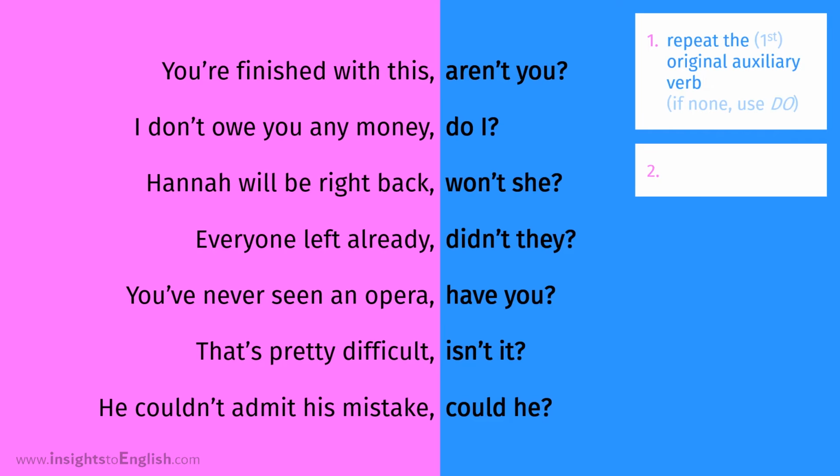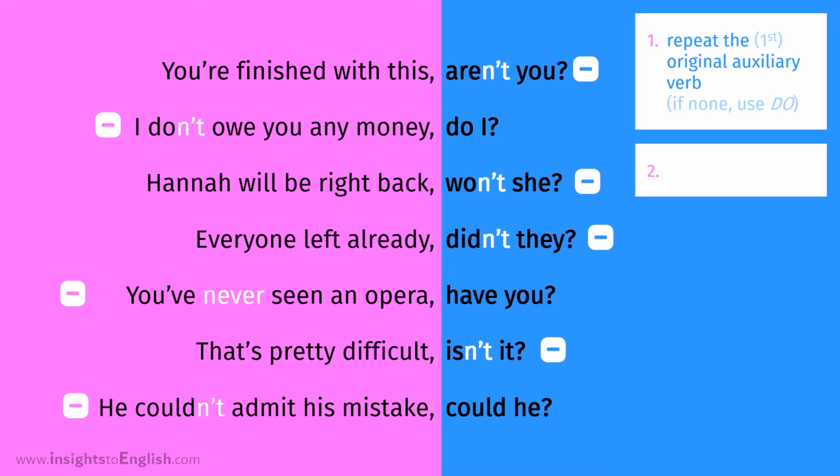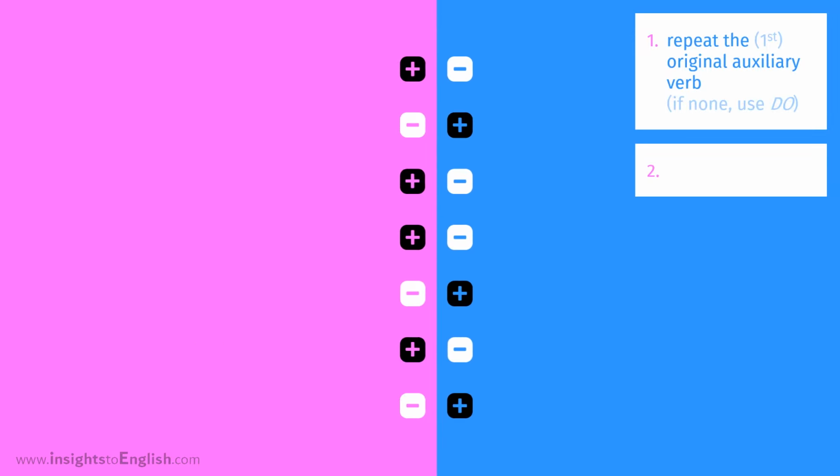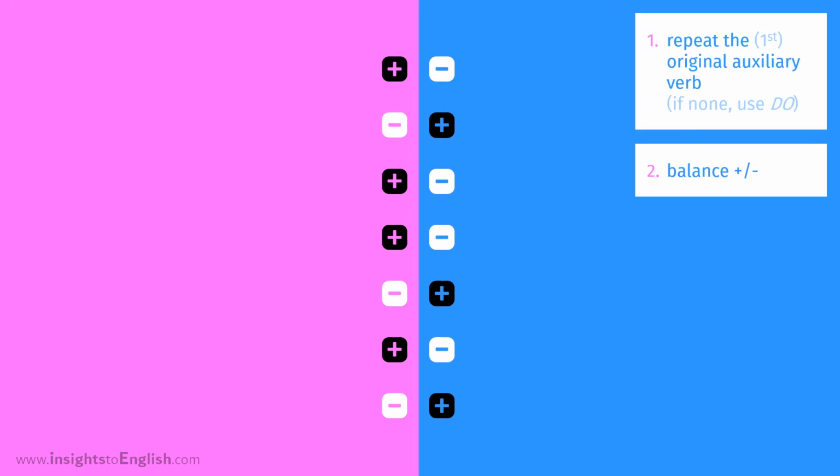What's the next thing you notice in the question tags? Some of them are negative? Which ones? Again, look at the original verb phrase. If the sentence starts with a positive, then the tag is negative. But if the sentence was first negative, then the tag is positive. We call this balanced. One part of the whole thing is positive, and the other part is negative. So they cancel each other out.